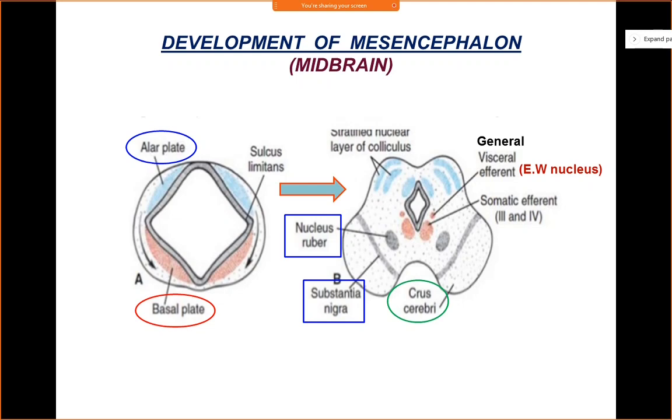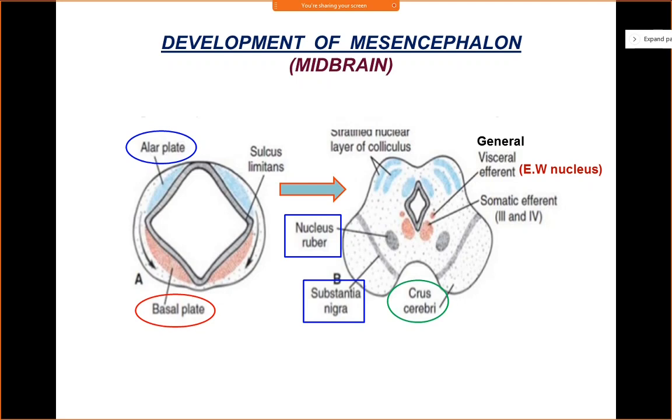Now the basal plates, with further development, will form only two functional motor columns, as you can see over here. It will form the somatic efferent column and the general visceral efferent column. The third column is missing here. It is not present.